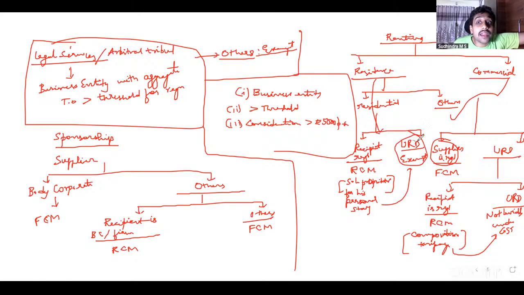Whereas here, the same supply, even if the supplier was registered, would still be exempt. Exemption is absolute, always. Whereas not leviable is because one of those two conditions is not satisfied; else it would have been taxable. That's about renting, residential and non-residential.